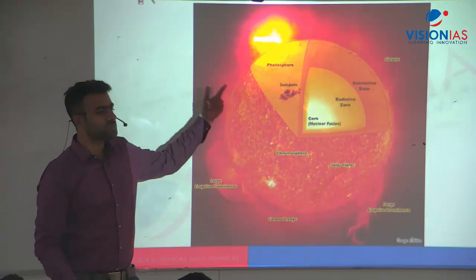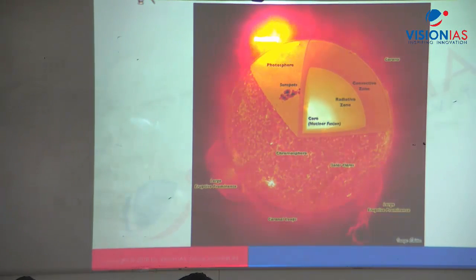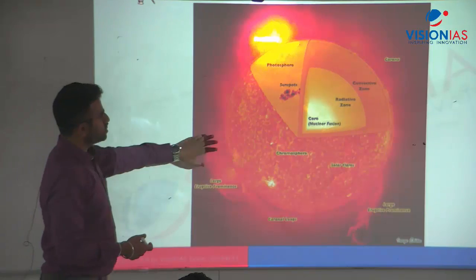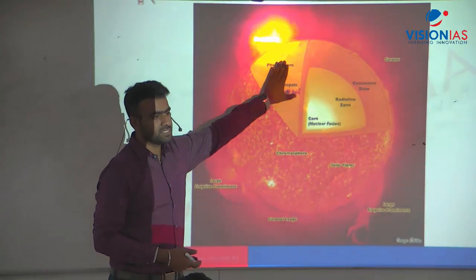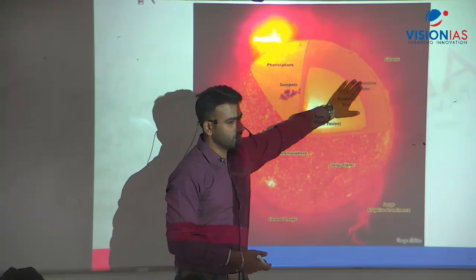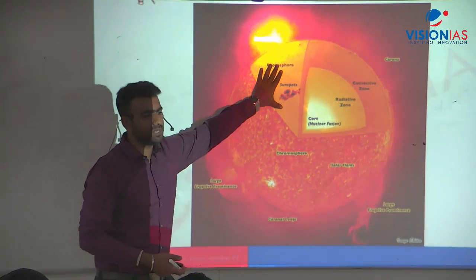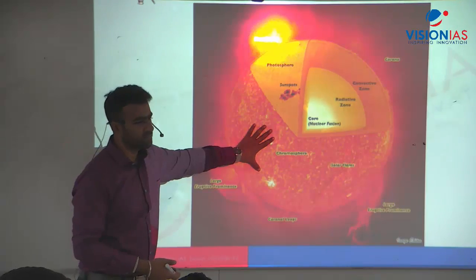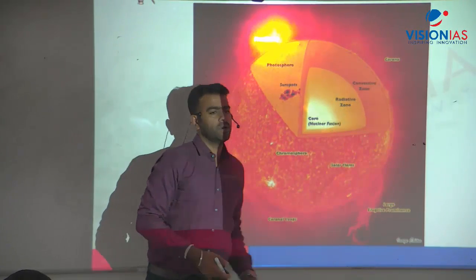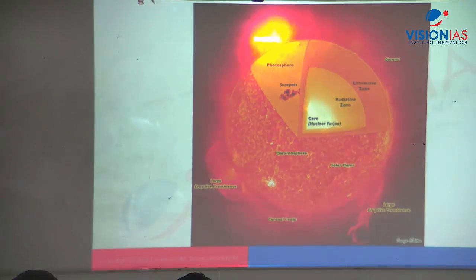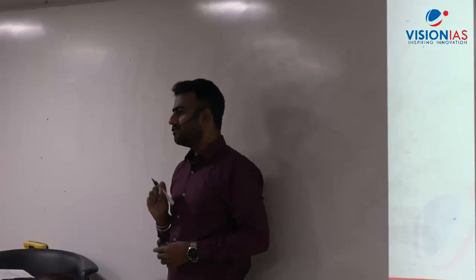After that, the atmosphere of the sun is divided into three different layers. The innermost one is the photosphere, immediately above the convective zone. Then after that it is the chromosphere, then above that the corona. Is this clear? The photosphere is the region from where the visible light of the sun is coming, and its thickness is around 400 kilometers.